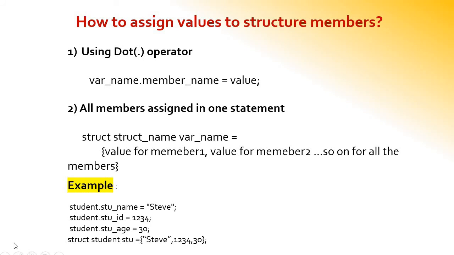So the example is here: student dot name is equal to Steve, that is, here student is the structure variable, dot, this is the member variable, is equal to Steve. So in the second example, struct student STU. Here student is the name of the structure, STU is the structure variable, and we are assigning all the values in order.